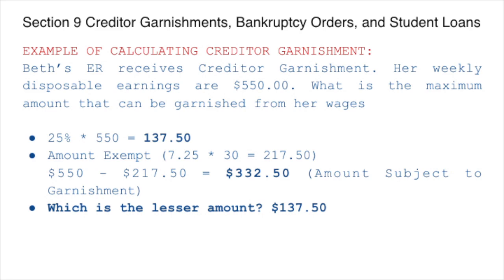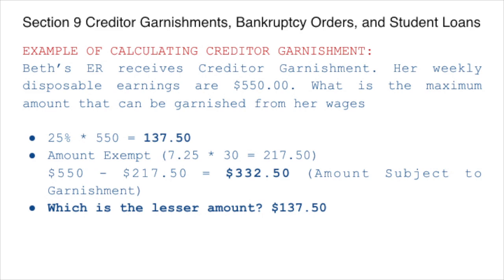Beth's employer receives a creditor garnishment. Her weekly disposable earnings are $550. What is the maximum amount that can be garnished from her wages? If you remember the formula, we will first calculate 25% of 550, and it gives us $137.50. Now we will compare that with the amount that is more than $217.50, which is the exempt amount by law.